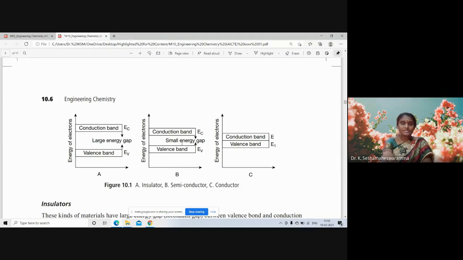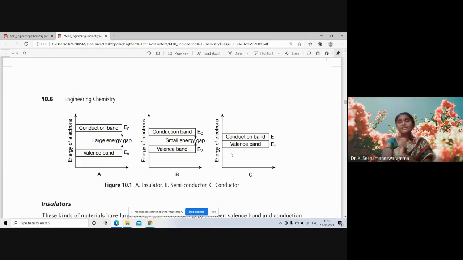Here you can observe in semiconductors, there is a small energy gap between the valence band and conduction band. So if we are heating thermally or electrically or doping, our electron can easily enter from the valence band to the conduction band. Hence, these are known as semiconductors.